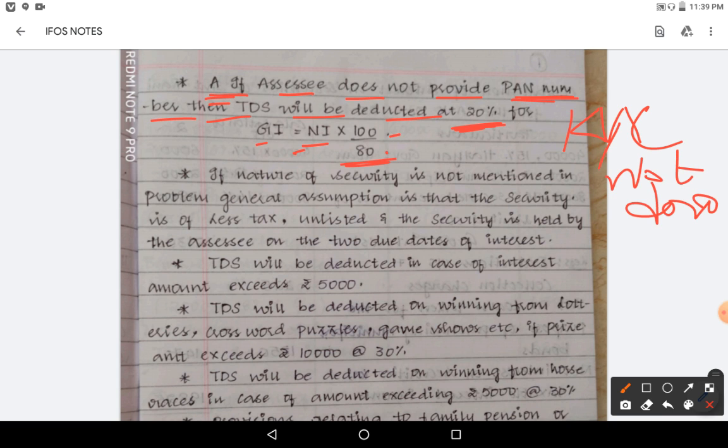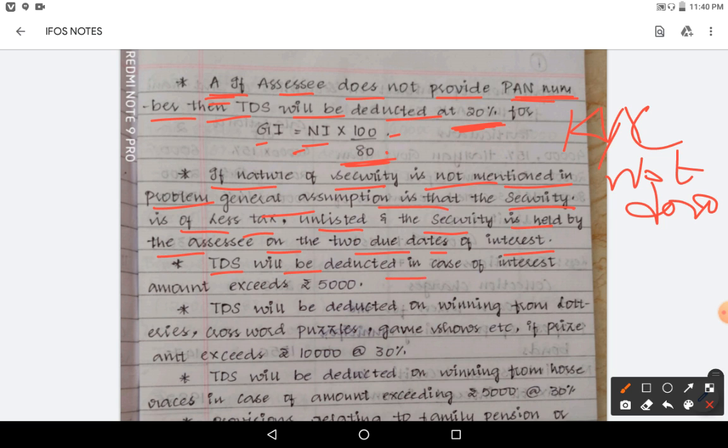Okay, generally this. If nature of securities is not mentioned, whether it is government or less tax or tax free, they are not saying, just interest received from securities they said. Okay, general assumption is that securities is of less tax, unlisted security held by assessee on due days of interest. आपको 2 बार इंटरेस्ट आएगा बोल के सोच लेते. So this is one more point.